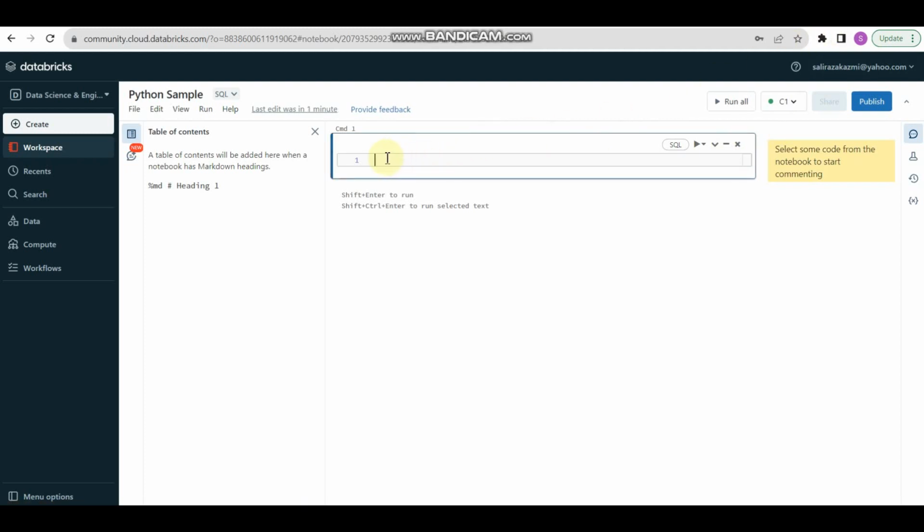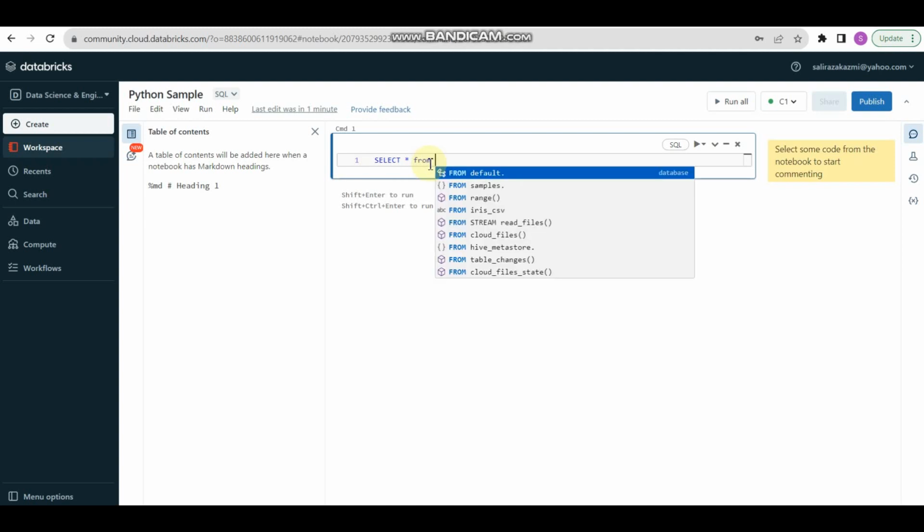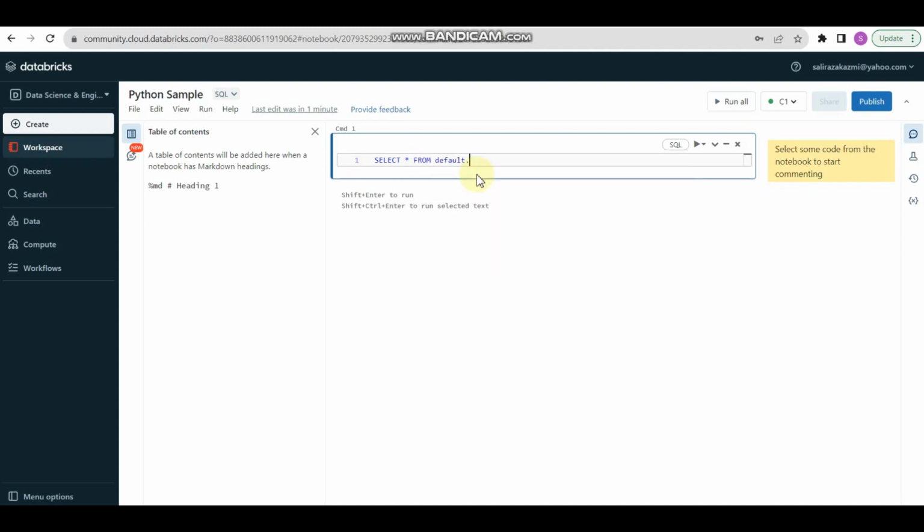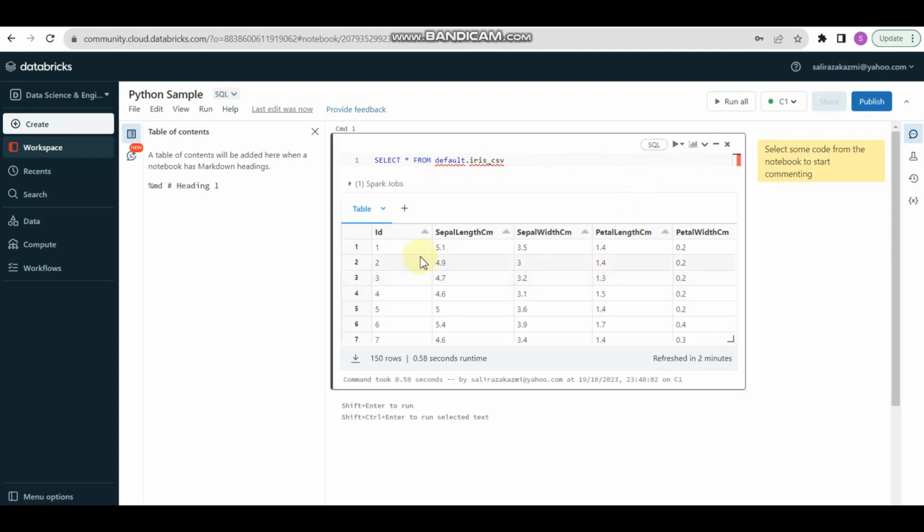If we select SQL, we can write our SQL queries here, like select star from, and we know that default is our database, and under the database we have the iris csv table. Let me run this. We have the option run cell, which means run this cell, run all above, run all below. We currently have one cell, so let me run this. So here you can view your data in SQL.